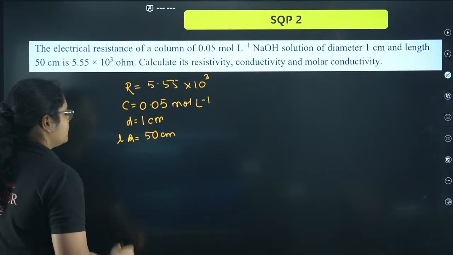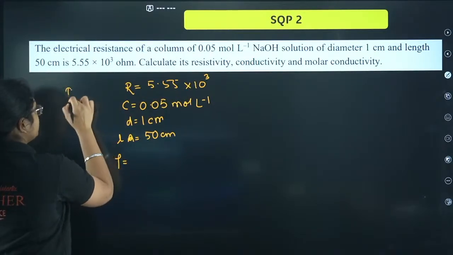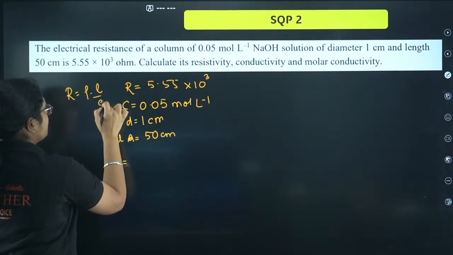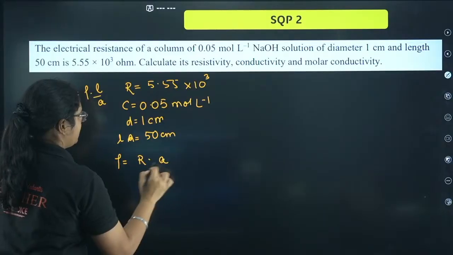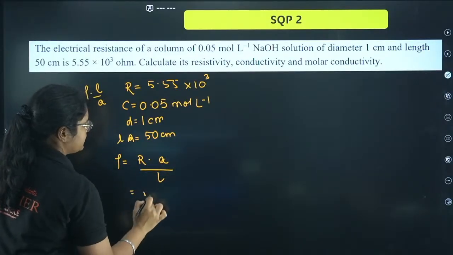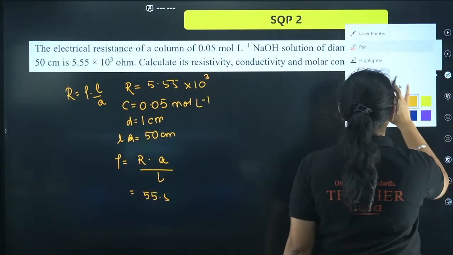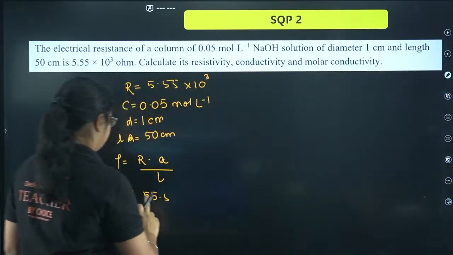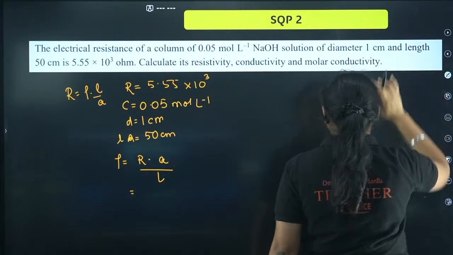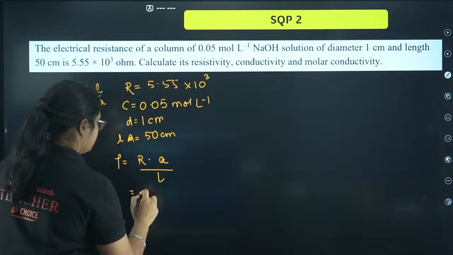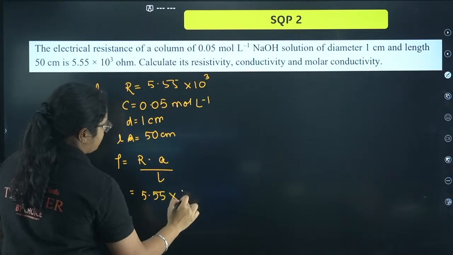Okay, so first of all, what you can do? Resistivity. Rho is equal to, I have this formula. R is equal to rho into L by A. So what is resistivity? Resistivity is R into A by L. So I'll substitute here R, 5.55. You can calculate and tell me the answer. Okay. So we will have here 5.55 into 10 to the power of 3.